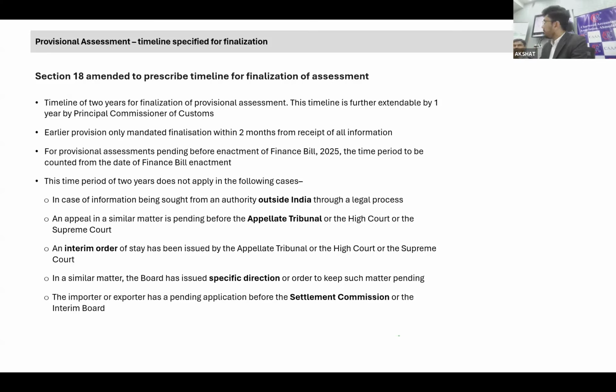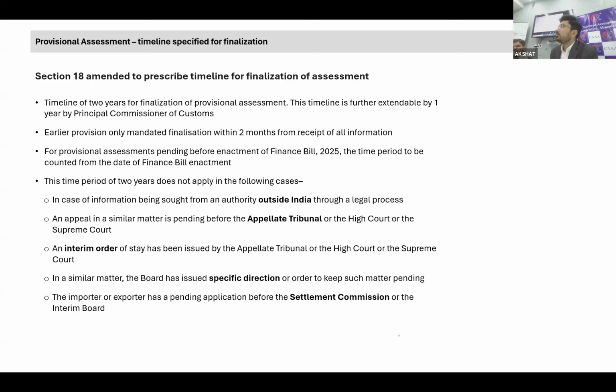And this is a beneficial provision, but only in a few cases. Where your case is already in litigation, or there are various other scenarios like I have mentioned over here, this 2-year limit will not be applicable. I'm talking about the case where, whenever you are doing the import, obviously at that time your litigation will not have started. You might not have any inquiry where documents or details are required from another foreign country. This is beneficial where in normal cases the assessment gets over within 2 years.